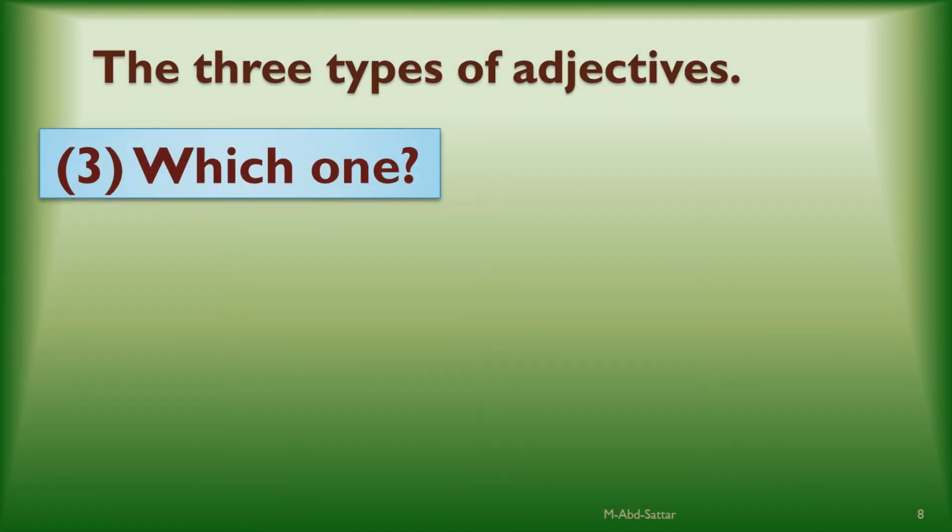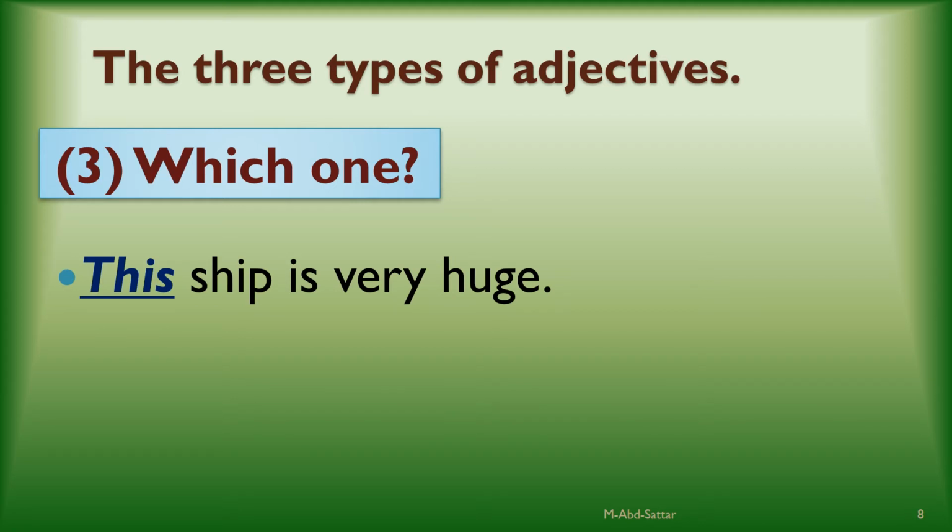The third type, adjectives that tell which one or that specify which one. This ship is very huge. Excuse me, which ship are you talking about? I can see four ships in front of me. Which one? This one. This ship. So the word this is an adjective that tells which one.